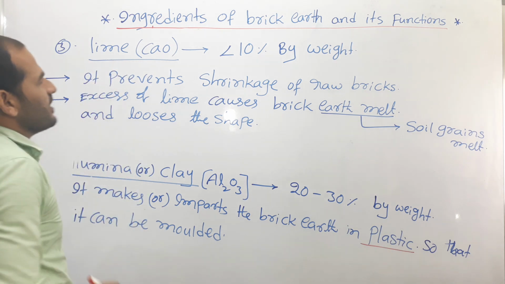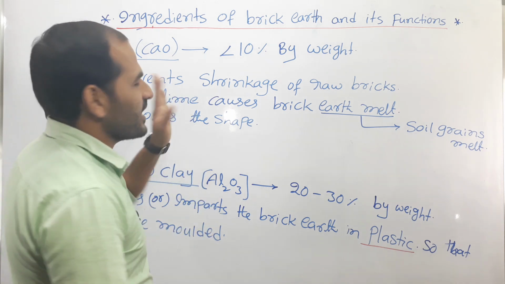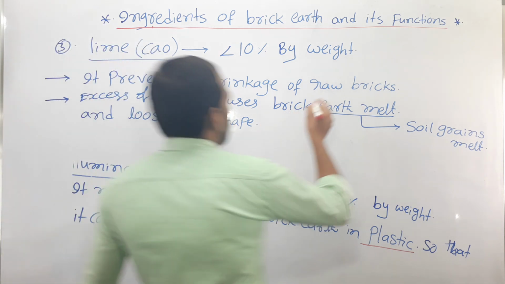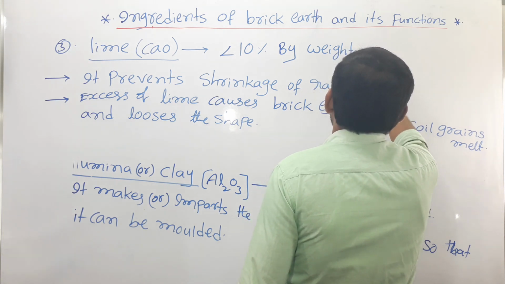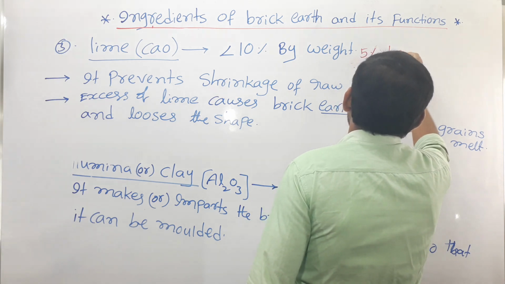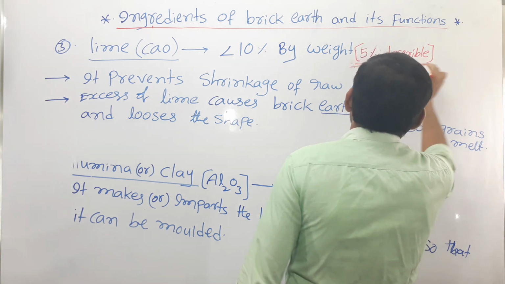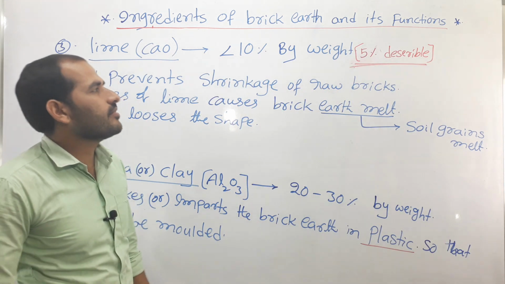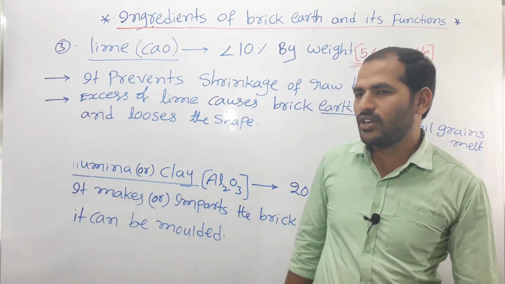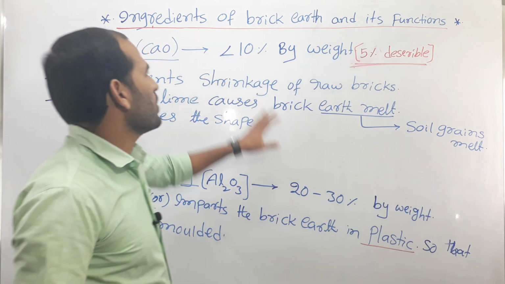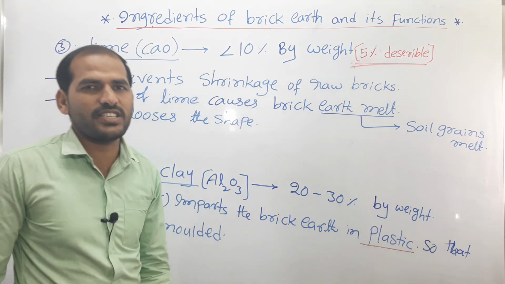The percentage of this lime is less than 10% only, but 5% is desirable. Desirable means allowable limit. Less than 10% means it may be 1%, 2%, 3%, 5%, like that, so the exact percentage of lime is 5%.